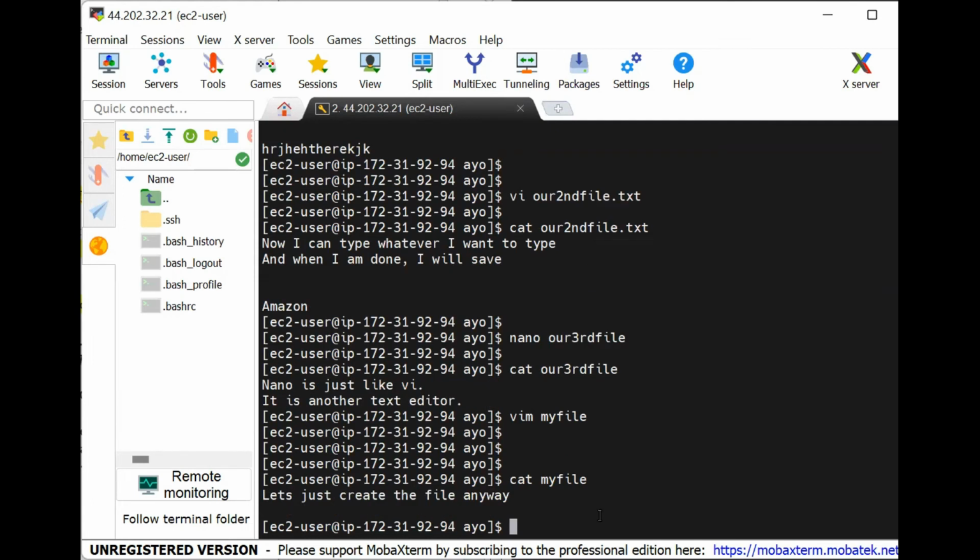The next thing we want to do, all these files that we created, let's copy from Ayo to John, from John to somewhere else. Let's copy a file from one place to another. I mean, these things that you take for granted in Windows, just right click and say copy. But in Linux, there is no mouse, there is no right clicking. Everything you have to enter as a command.